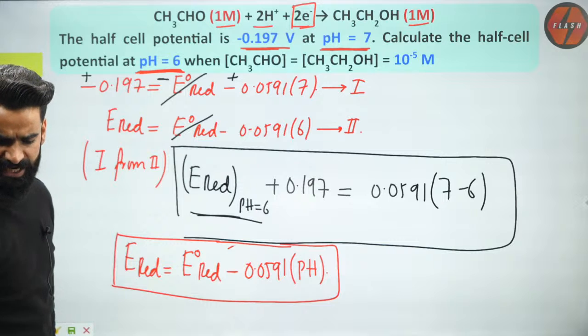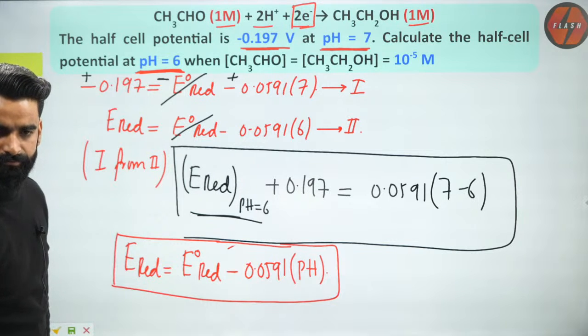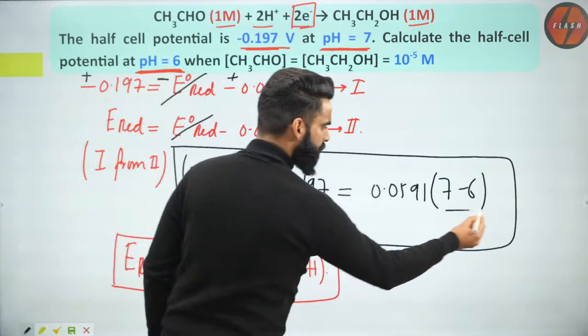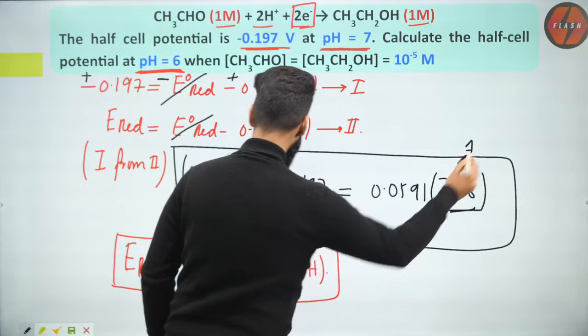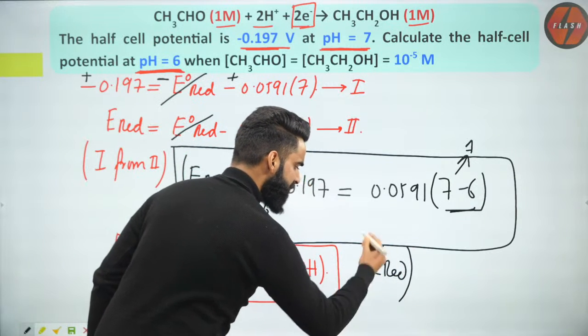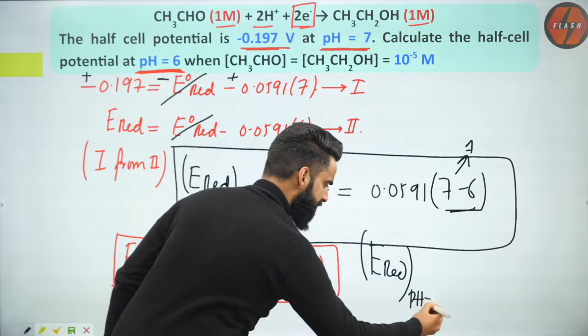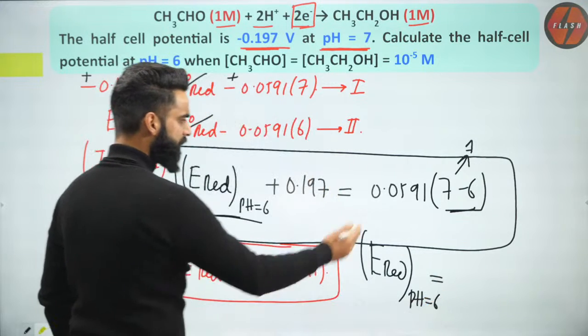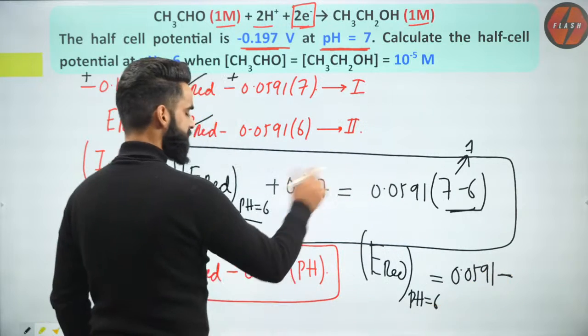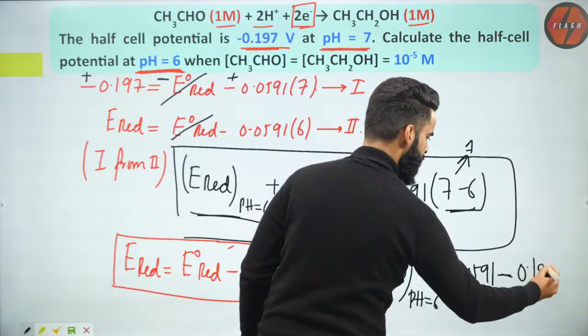Is it clear to everyone, guys? Let me know in the chat box fast. See, guys, this value is equal to 1, correct? So I can say the reduction potential of the electrode whose reaction was given to us, when the pH of the solution is 6, is going to be equal to 0.0591 minus 0.197.